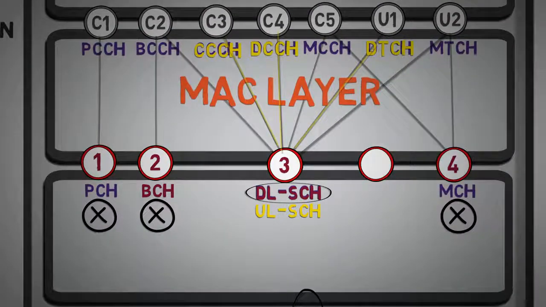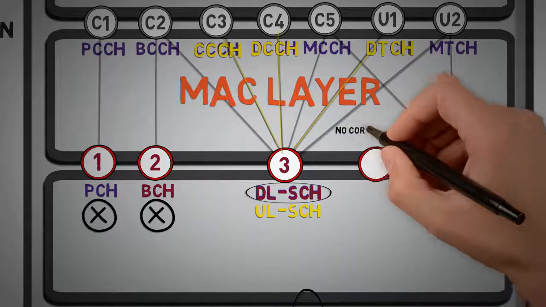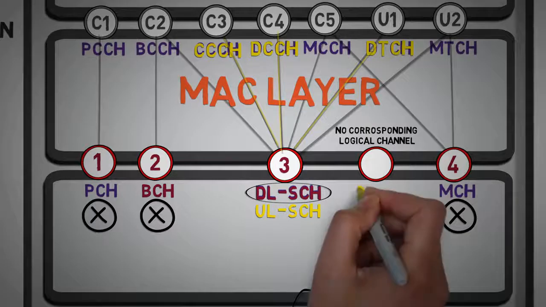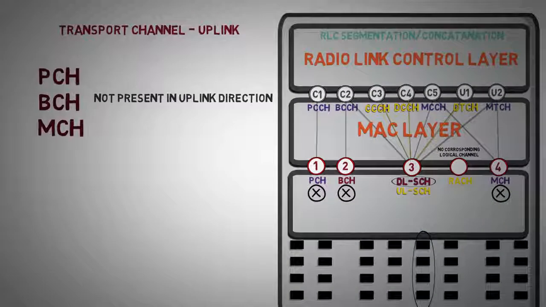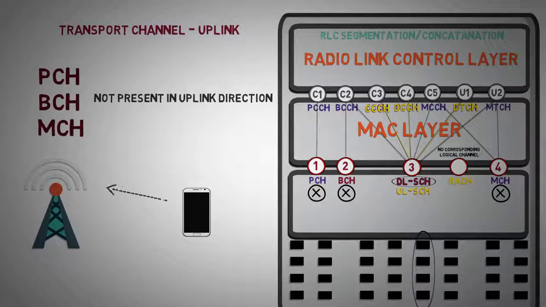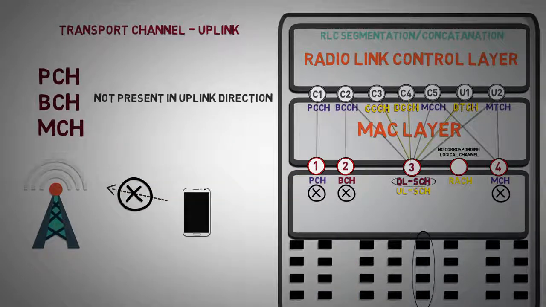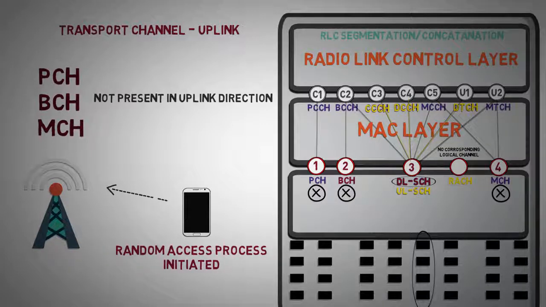However, there is one more transport channel that has no corresponding logical channel in the uplink direction. That is the Random Access Channel. At the initial stage, the user is not synchronized in uplink, and the user cannot send any data without getting synchronized in the uplink direction. So the random access process is initiated for uplink synchronization.